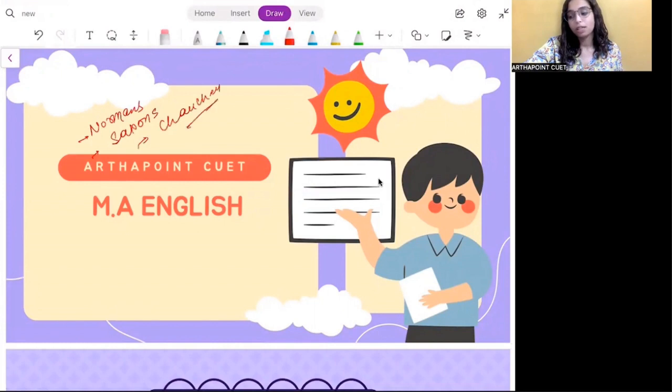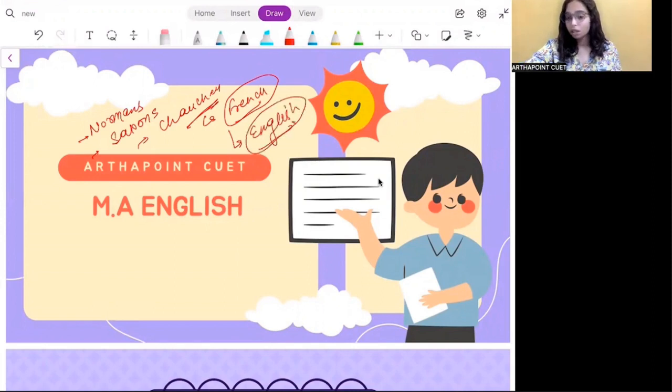The age of Chaucer removed the French focus, the French taste that was already existing during the Saxons period and during the Normans period, and brought a transition from French and Latin to English. Chaucer was the first to give more importance to English than to French and Latin. We have already discussed the socio-political conditions that were existing in the age of Chaucer.